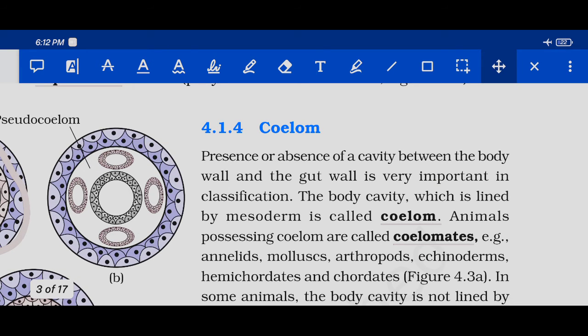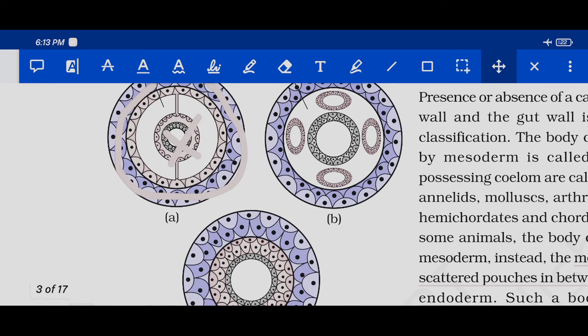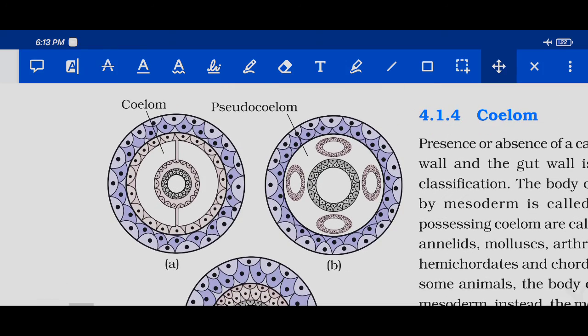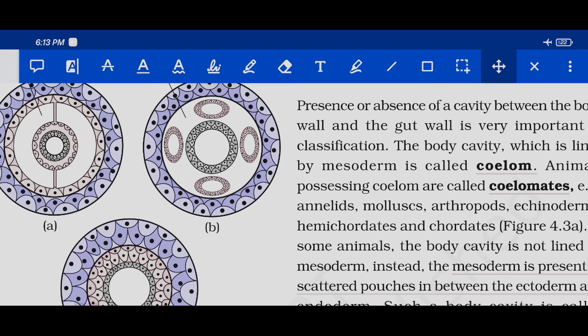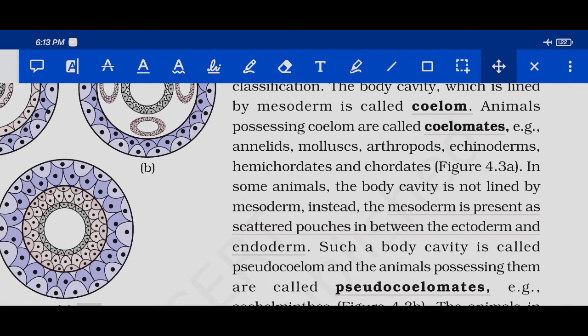So coming to the statements, the body cavity is very important in classification. The body cavity which is lined by mesoderm is called coelom. Animals possessing coelom are called coelomates. See, coelom is present over here. These animals have a body cavity, and so they are called coelomates. Examples: annelids, molluscans, arthropods, echinoderms. Hemichordata and chordata are also coelomates.